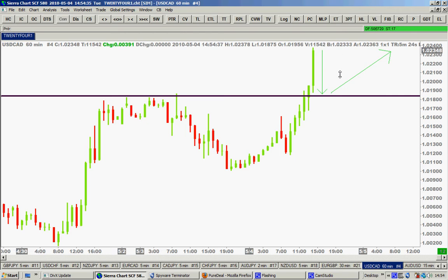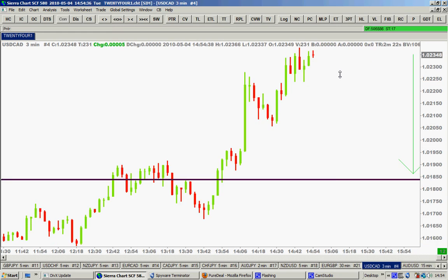So I'm going to switch back to the 3-minute chart in order to monitor carefully what's going on in this market right now. Okay, so enjoy this video and keep watching, and we see the reaction of this price here, how you can scalp quickly by waiting for the price to retest this resistance level here. This can also be a trading system you can use yourself.